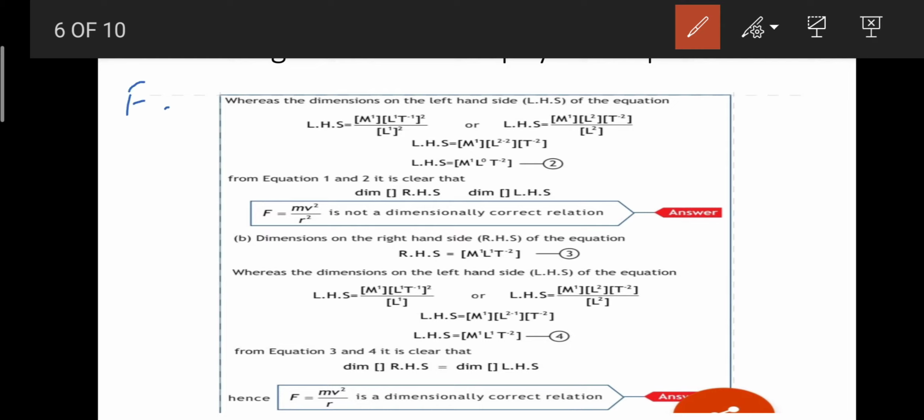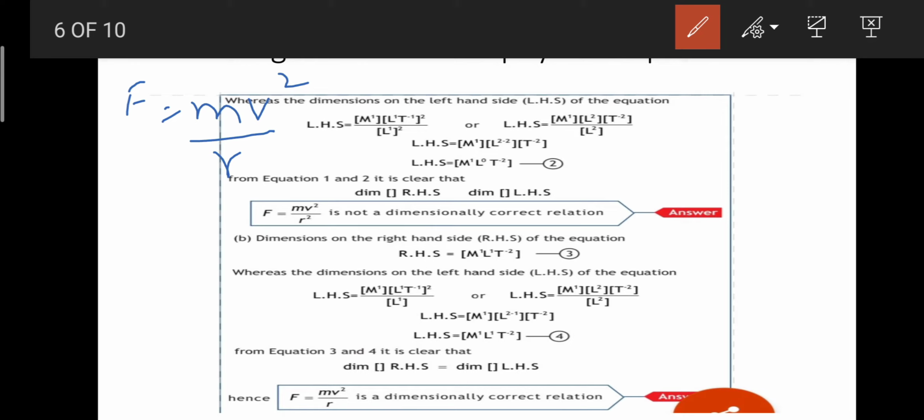F equals mv square over r, right? Now in this condition we are going to have the dimension for F, and then for mv square over r as well. So I'm going to shift this mv square over r to the other side.